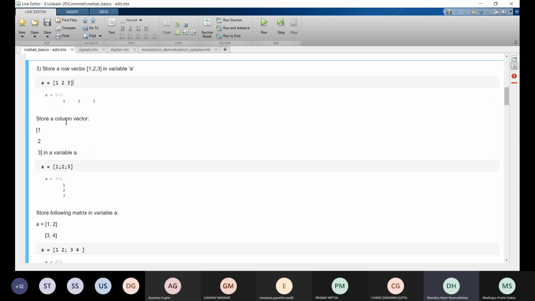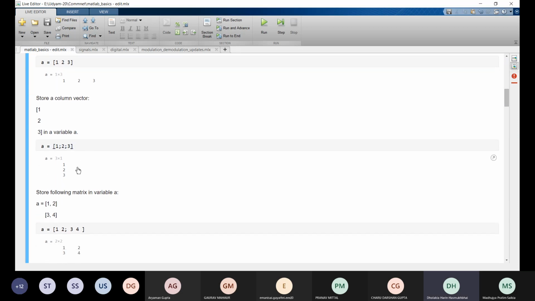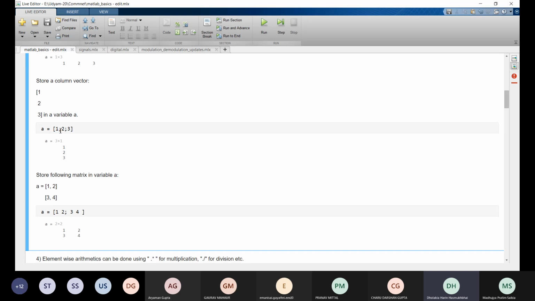And we can assign a column vector by putting a semicolon after each value. So here a equal to, in square brackets, 1 semicolon 2 semicolon 3. This assigns a column vector of 1 to 3. So a is a matrix of 3 cross 1 dimension.